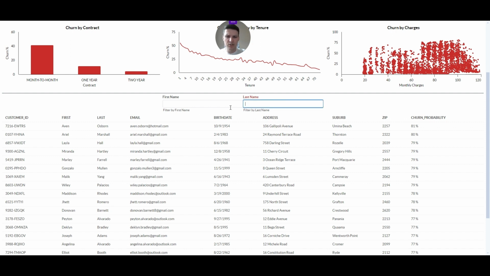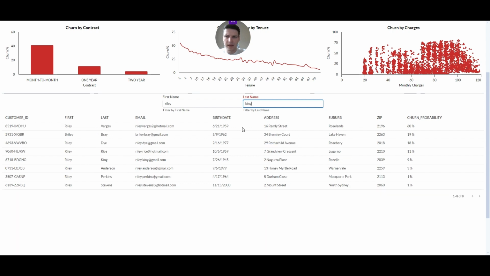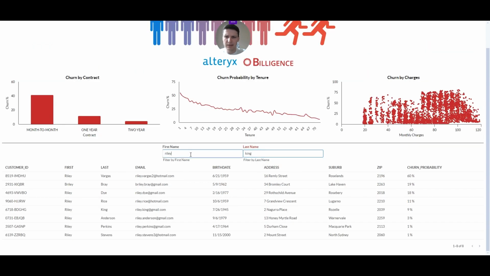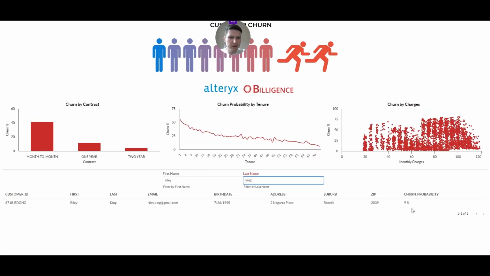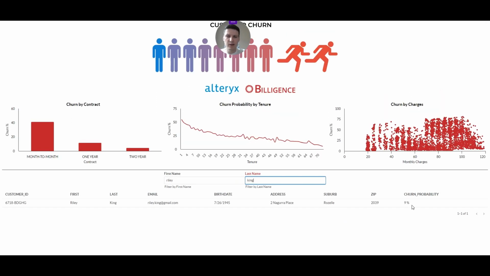We can also search. So, for example, I know that I have a person called Riley King that I want to have a look at and see if Riley King is planning to leave us or not. So here we have Riley, churn probability only around 9%. So I think we're safe here.